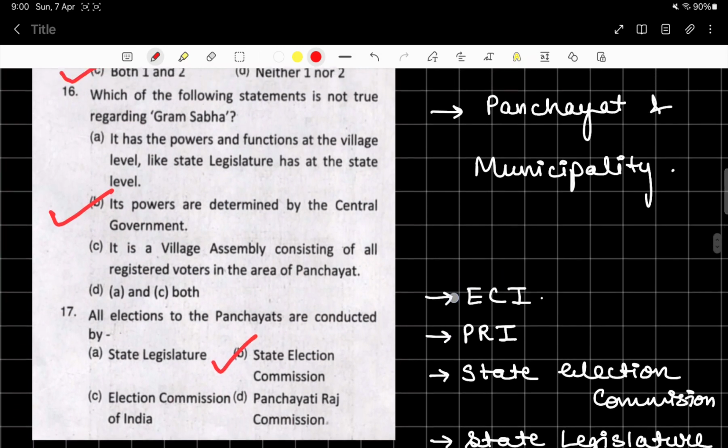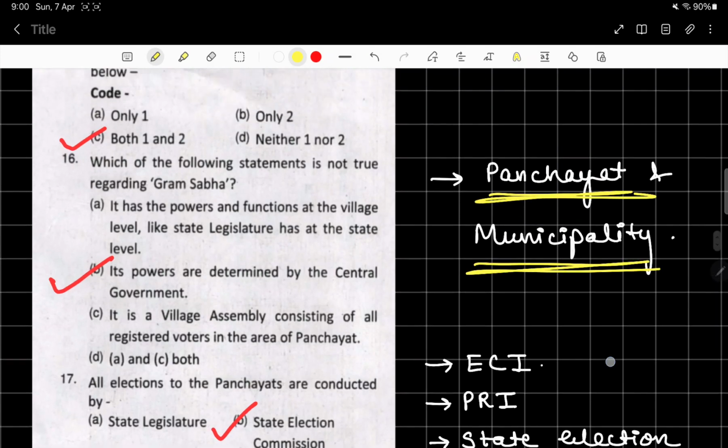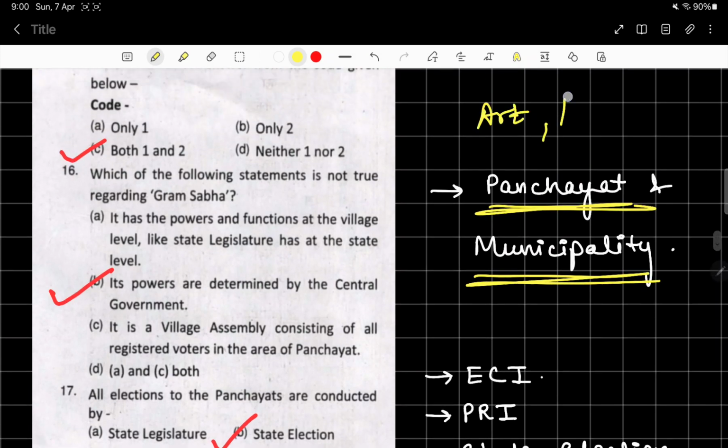Next is, which of the following statements is not true regarding Gram Sabha? So Panchayat, municipality, all these topics are holding importance because they are often asked, many a times asked in UPSC as well as UPPSC, and Panchayat is definitely one of the favorite topics, right? Municipality, Panchayat, in which article do they lie, in which part do they lie, in which schedule do they lie, when were they inserted in the constitution, so when inserted and through which amendment, etc.